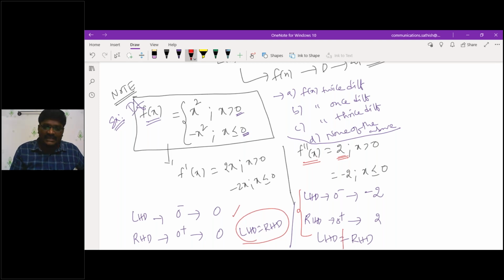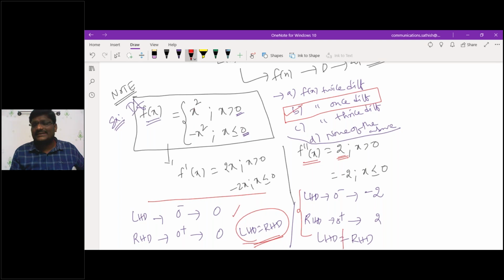Up to my first derivative, my left hand derivative and right hand derivative are equal. So for this function f of x, x square function, the answer for this problem is: it is once differentiable but not twice. Clear? Am I clear or not? Yes, sir.